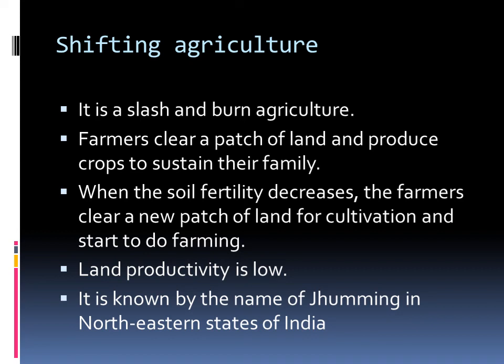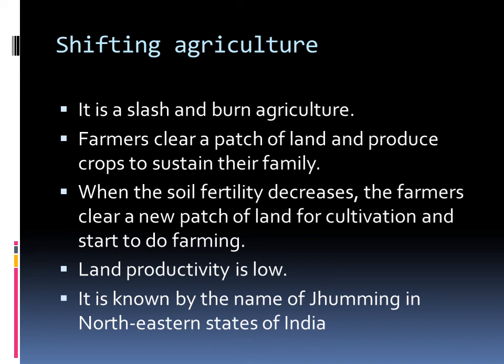But they never use any fertilizer, pesticide or any irrigation method. So as the soil fertility decreases, they leave that piece of land and shift to another place in the forest. In the same way, they clear that patch of land and start farming.